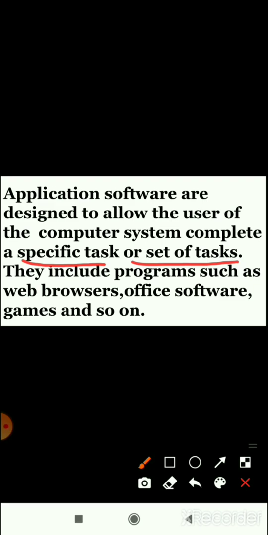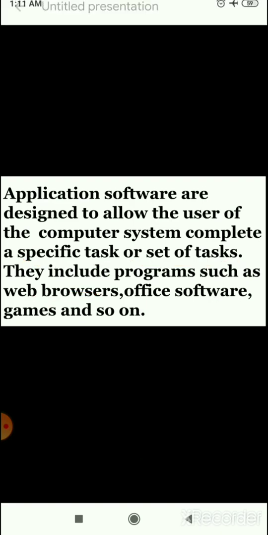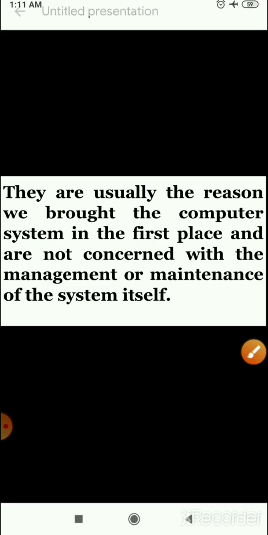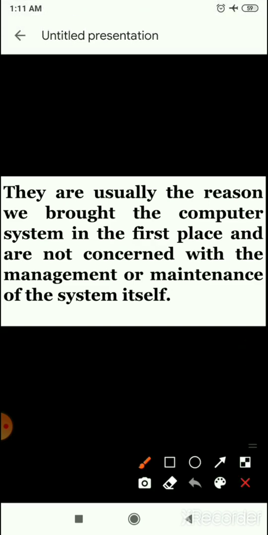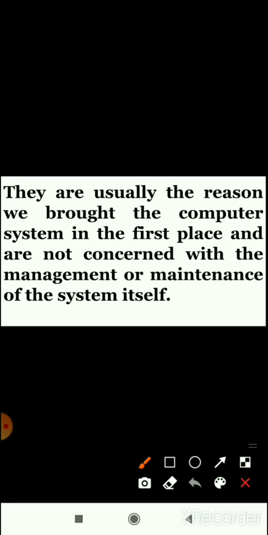They include programs such as web browsers, office software, games, etc. They are usually the reason we bought the computer system in the first place and are not concerned with the management or maintenance of the system itself.